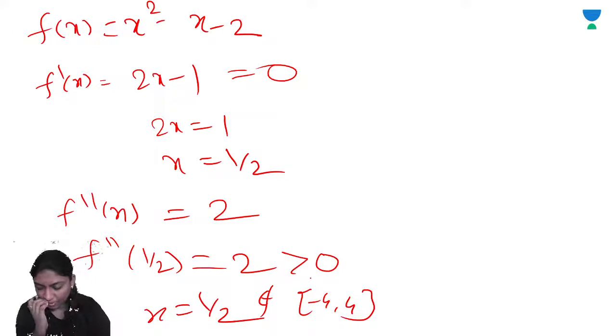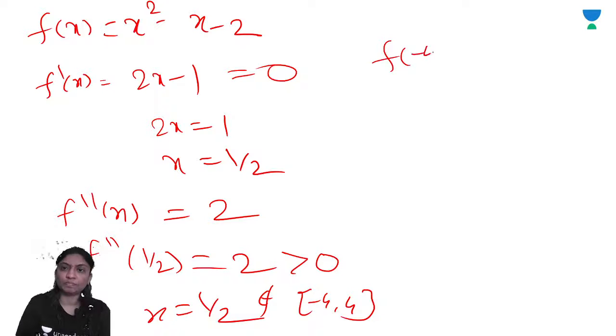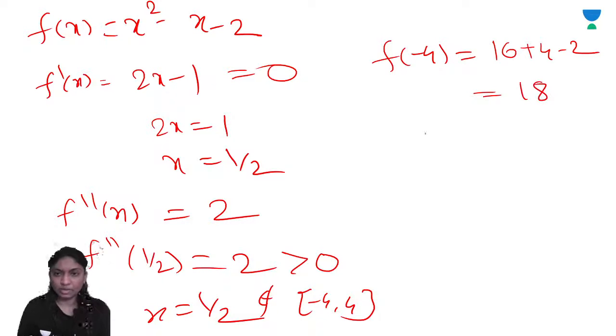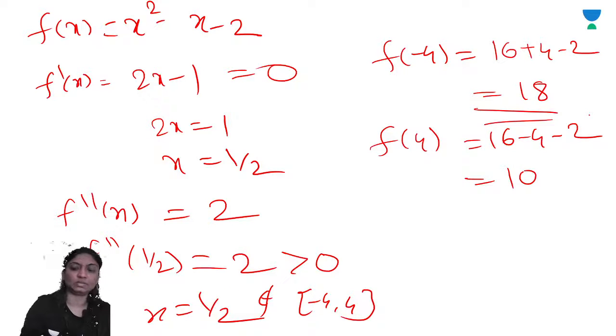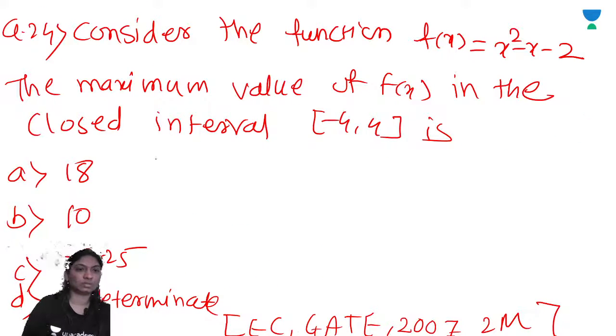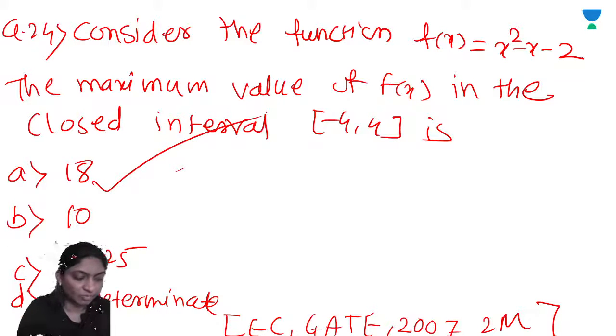So x is equal to minus 4. So f of minus 4 is equal to minus 4 square, 16, minus of minus 4, plus 4, minus 2, 18. And f of plus 4 is 16 minus 4 minus 2, 12 minus 2, 10. Both are greater than 0. So the maximum value in the range minus 4 to 4 is 18. Here maximum value is 18.